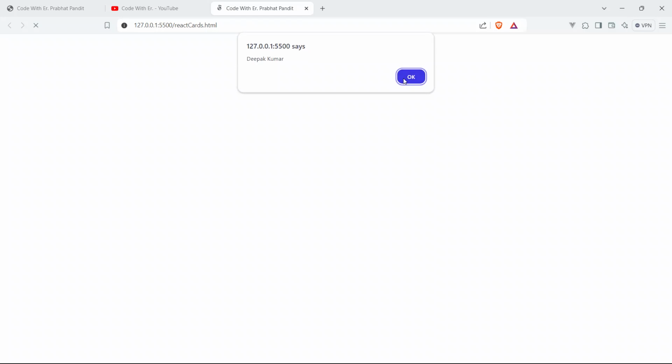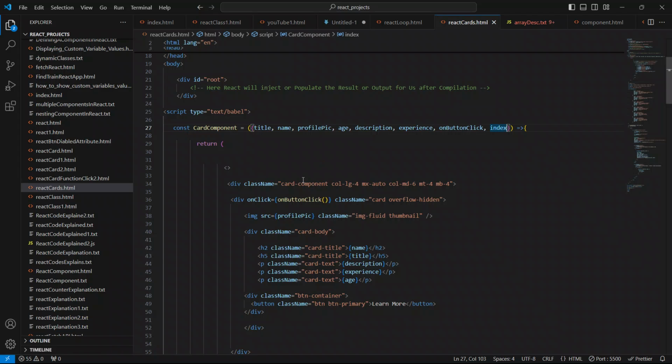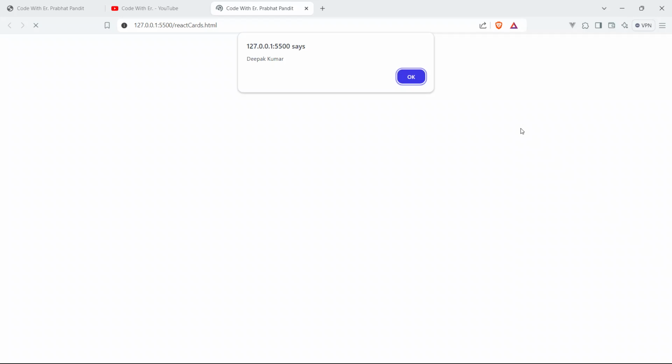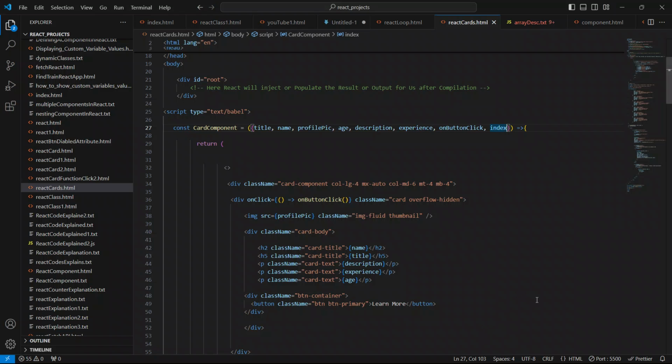What is the issue? Okay, cut this page first and dispose this port, go live.